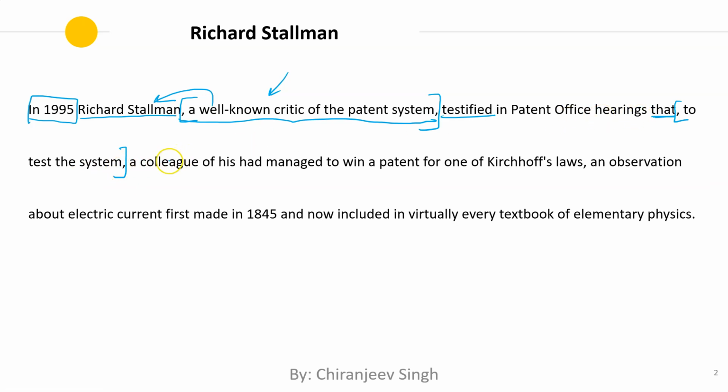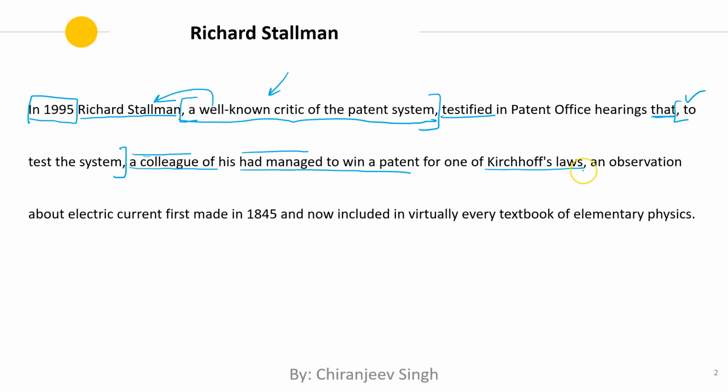So that a colleague of his had managed to win something, a patent. So yeah, this is within double commas, a modifier that modifies this verb, had managed to win, to test the system, right? So this is again within double commas. This is the subject of the that clause, had managed is the verb, to win a patent for one of these cases or laws. So we are still continuing with the that clause.